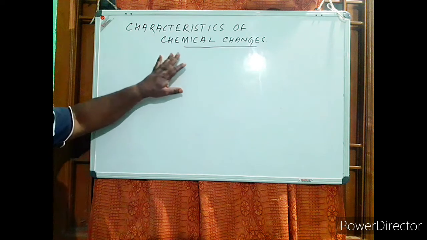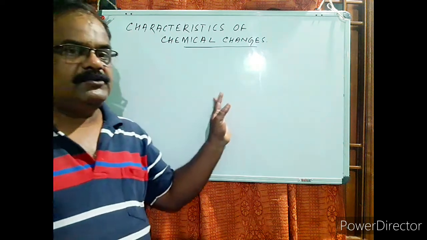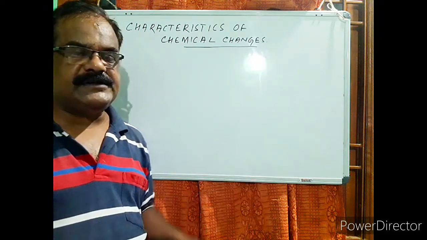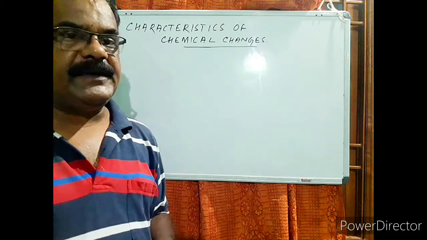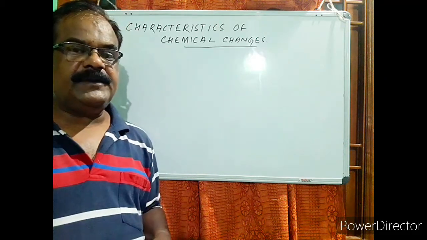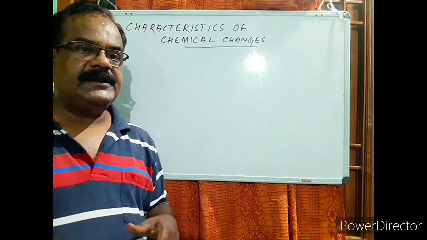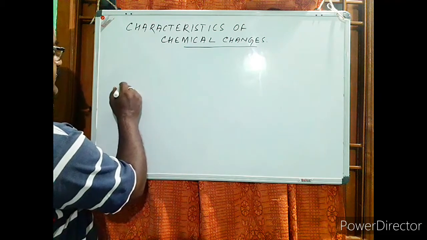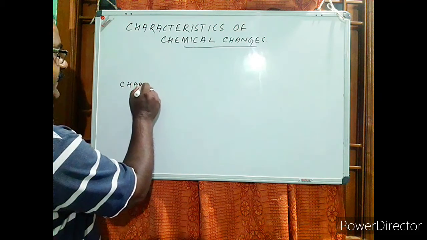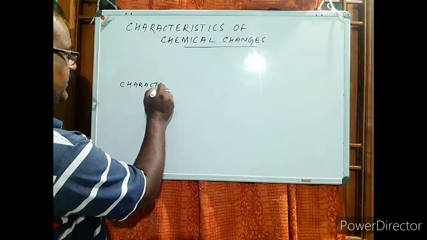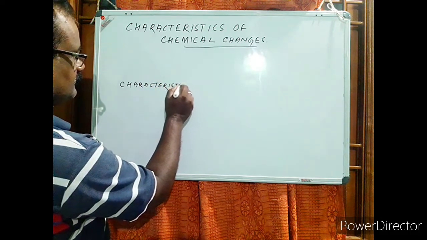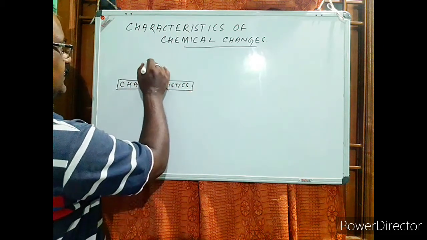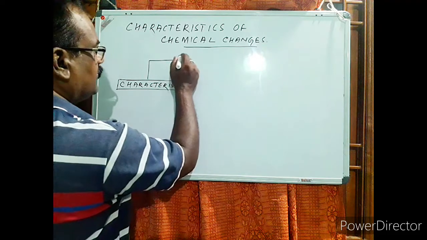Now the next one after the factors: there are certain characteristics in case of chemical change. Characteristics in the sense that while there are certain chemical changes, we may find that simultaneously there will be some sort of other changes. So for example, broadly, the characteristics may be the color change.